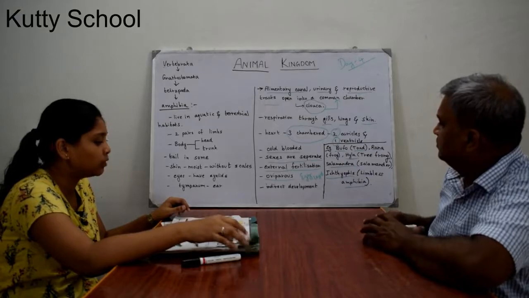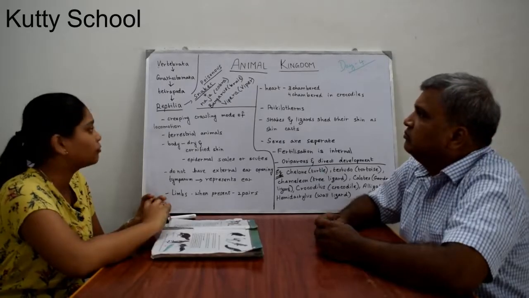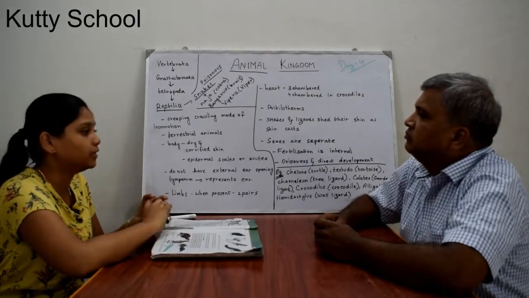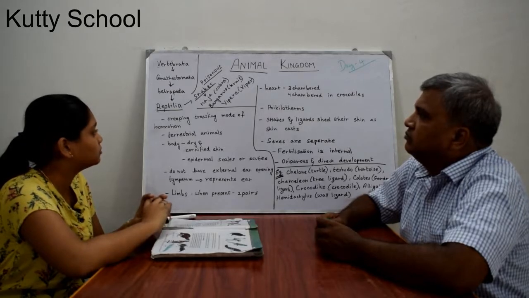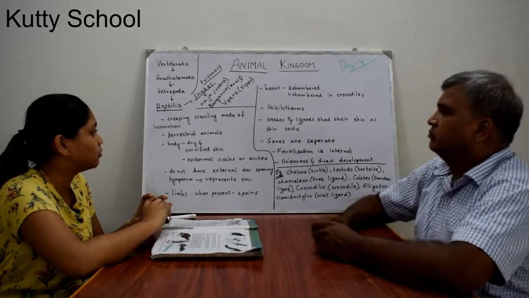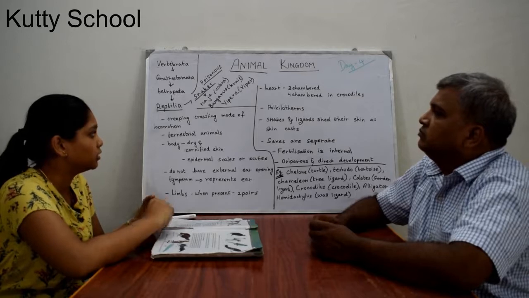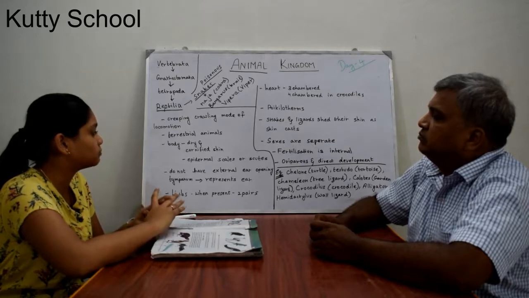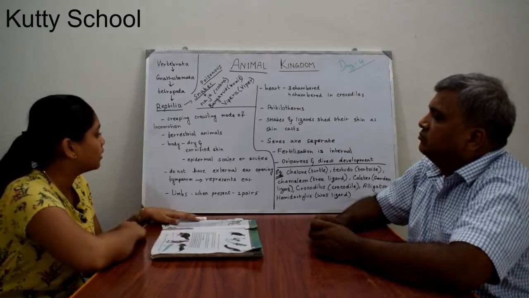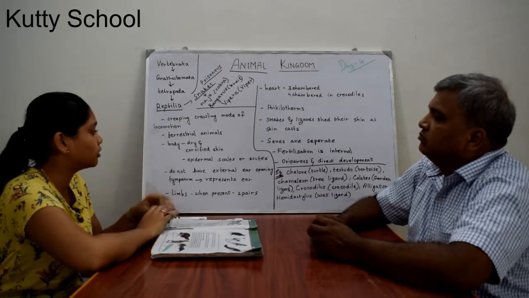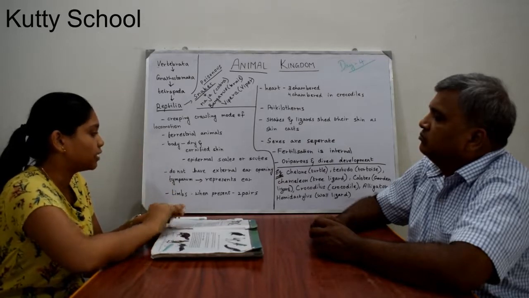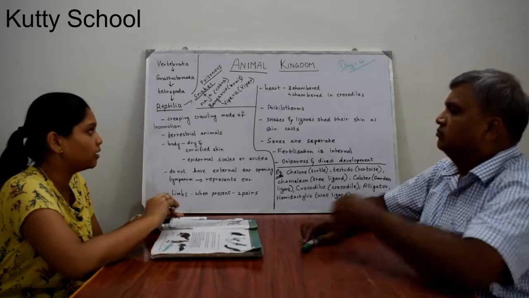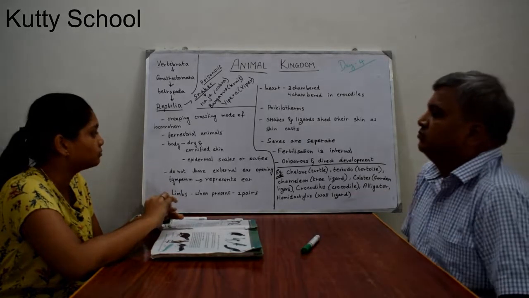Next, after amphibians, we are discussing reptiles. These organisms have a creeping and crawling mode of locomotion. They are terrestrial animals that live on land, and the body is dry and cornified. Their body is composed of cornified skin, so dry, like snakes and lizards.